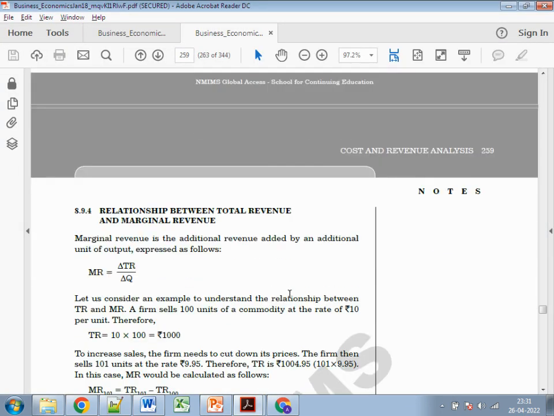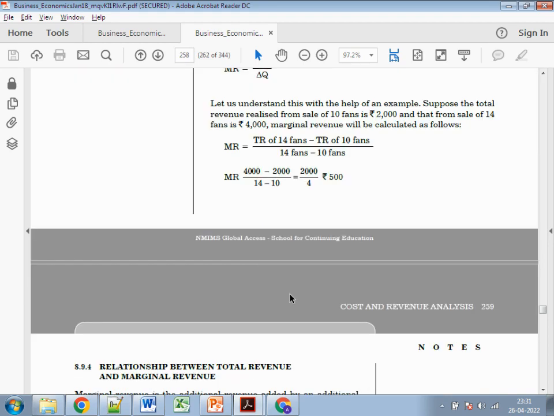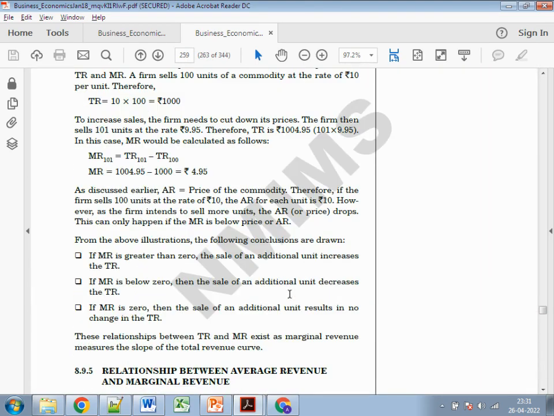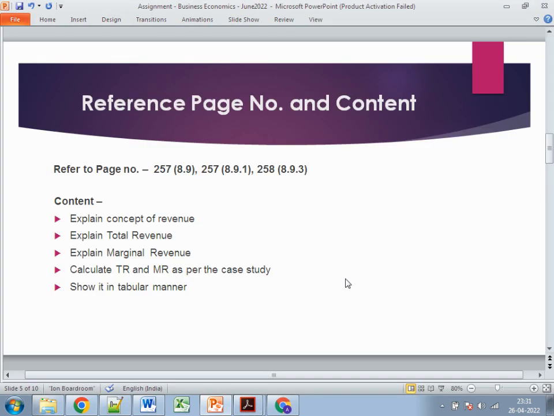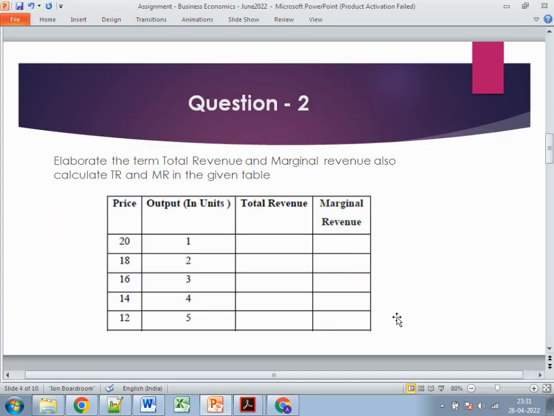And the best part is you just showcase it in the tabular format. I think it's mentioned somewhere in the book as well. So if you explain it in this tabular format, just calculate each of the stuff separately, and after that show it in the tabular format. As mentioned in the question, just fill up these values. It will definitely be easy for the reader to understand and to see that your answer is correct or not.